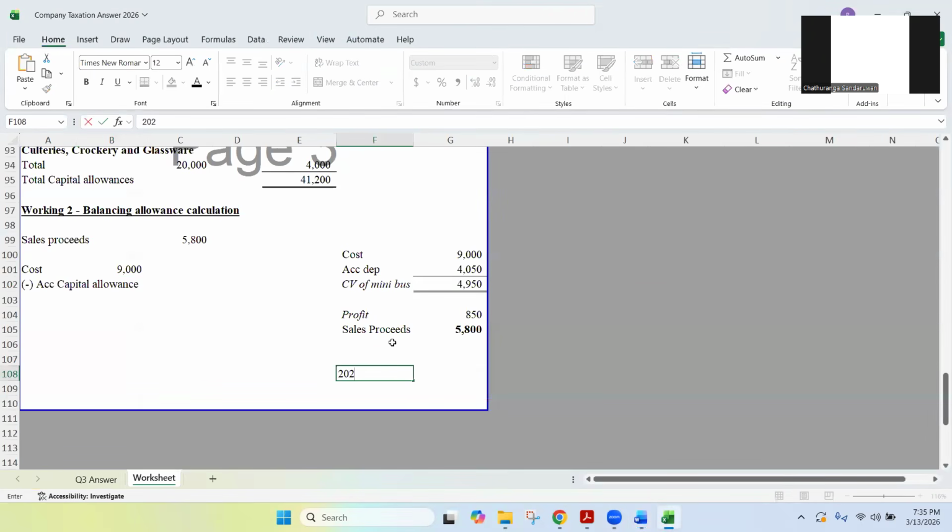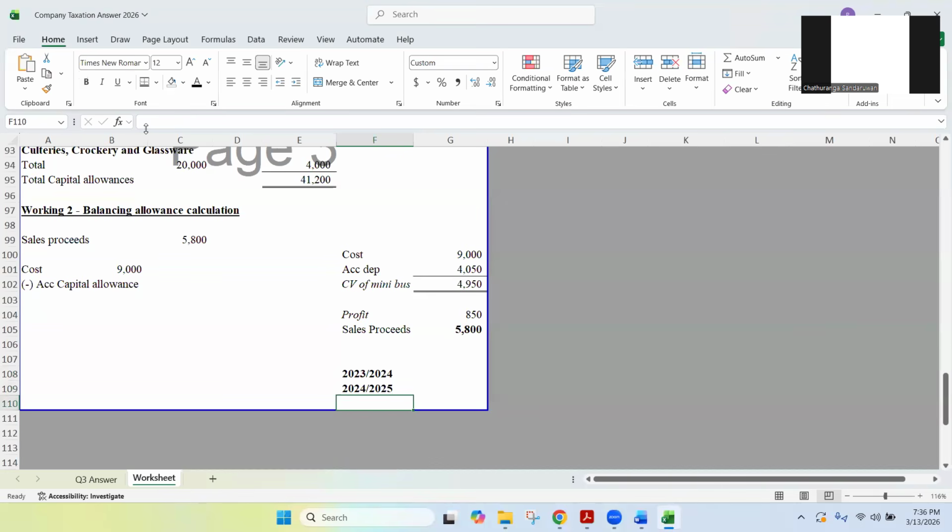First year is 2023, 2024. And then that is the acquired year. And then 2024, 2025. So they have claimed capital allowances for this year, 2023 4, and then 2024, 2025.